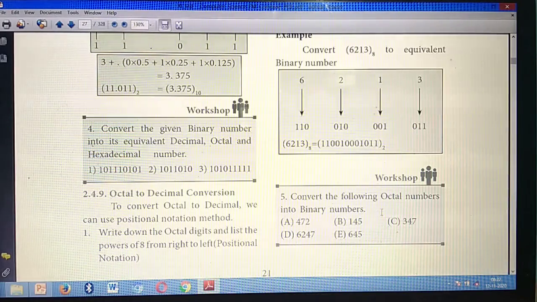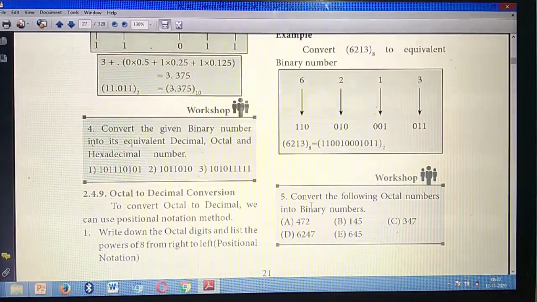Then on the same page, down below, convert the following octal into binary. So octal into binary. What I have taught, the same example you have studied, the same model you should convert. For these octal numbers, you should write the equivalent by seeing the table. From the table, you should split this into 3 bits and write from the table. See the table and write.